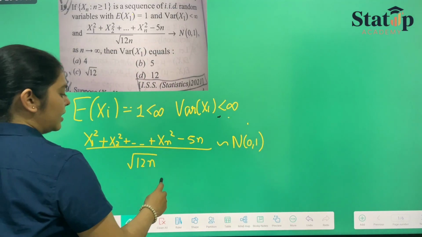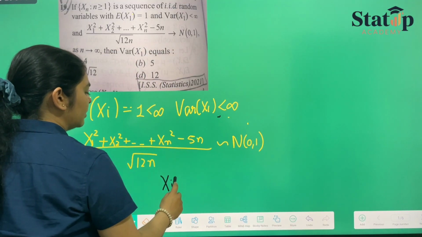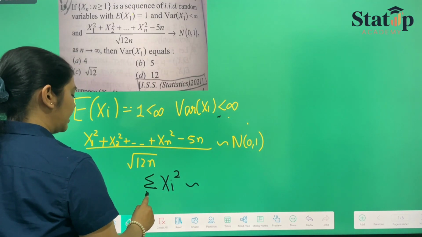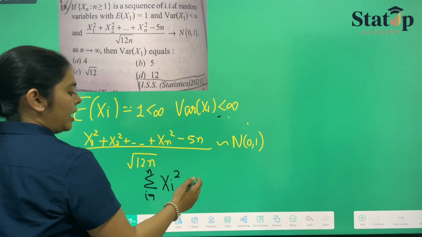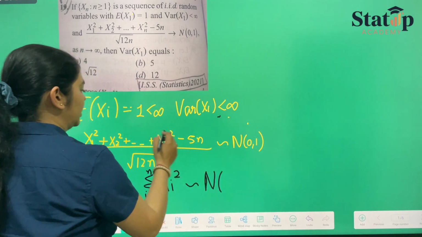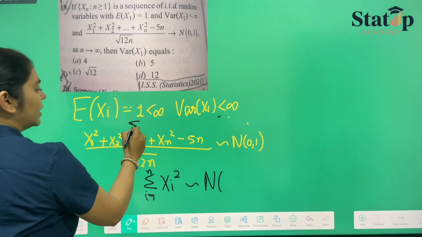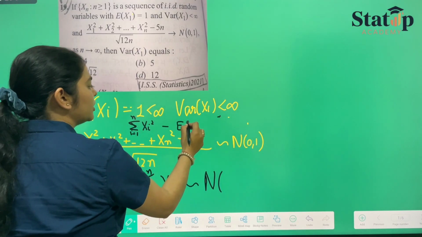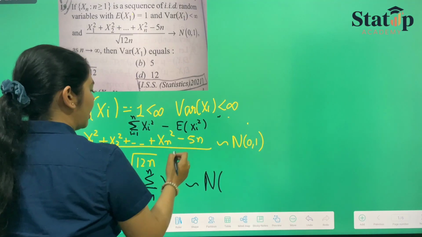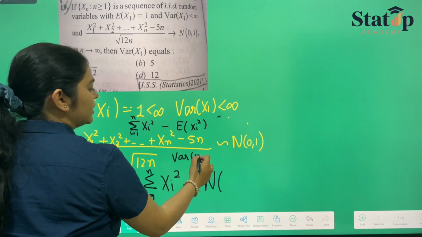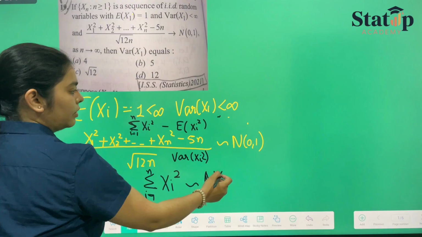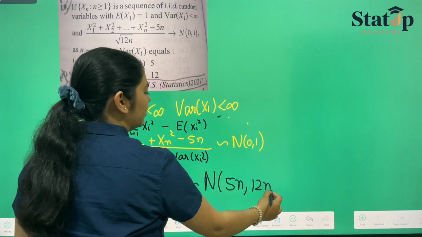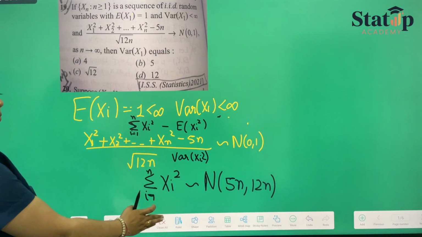So summation i goes from 1 to n of xi square follows a normal distribution. See here, we have taken summation i goes from 1 to n of xi square minus expectation of xi square upon the standard deviation of xi square, right? So it will follow normal with mean 5n and variance 12n. From this, we can denote this.